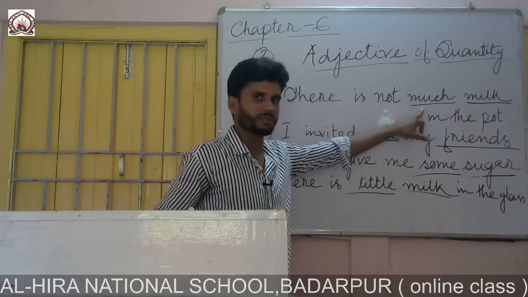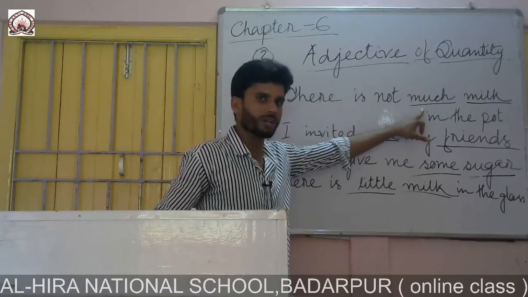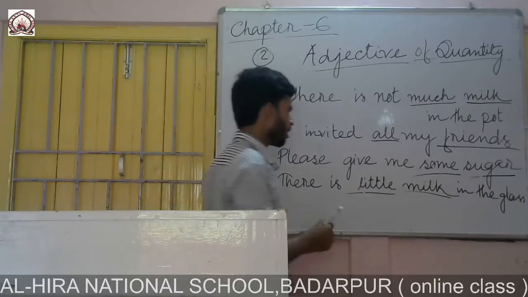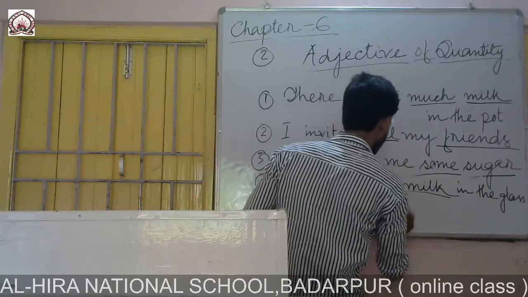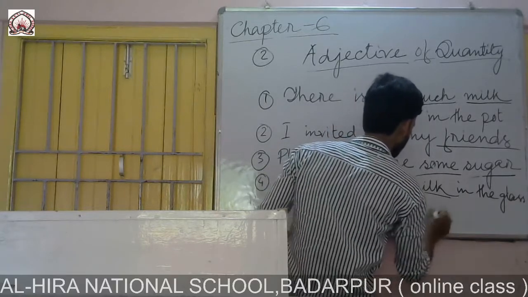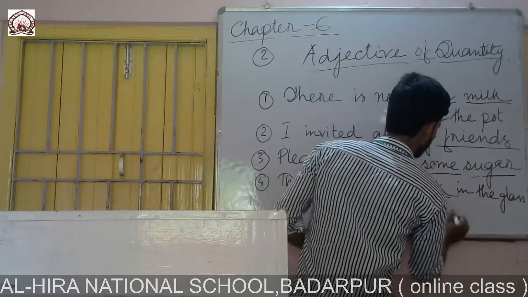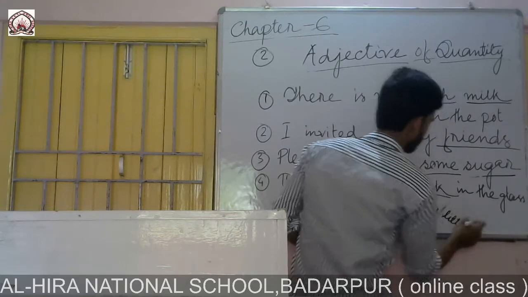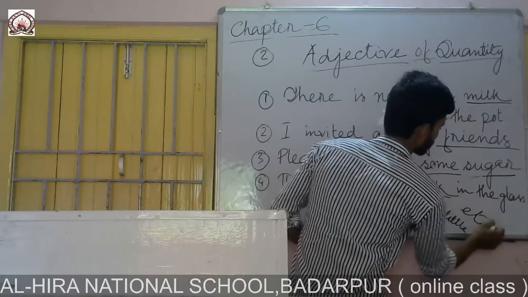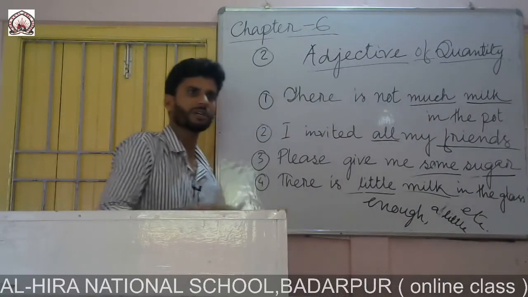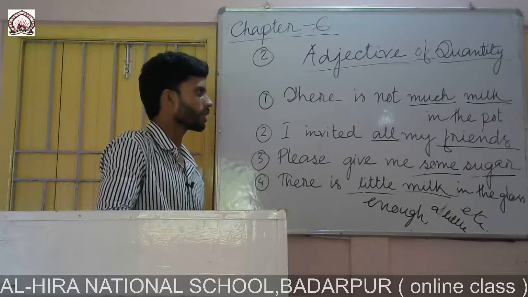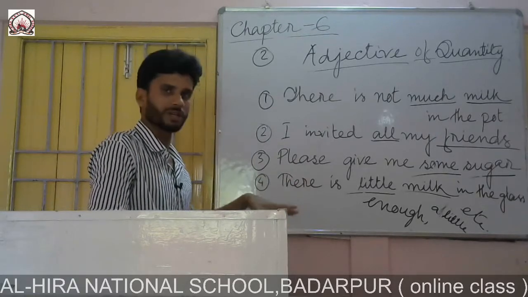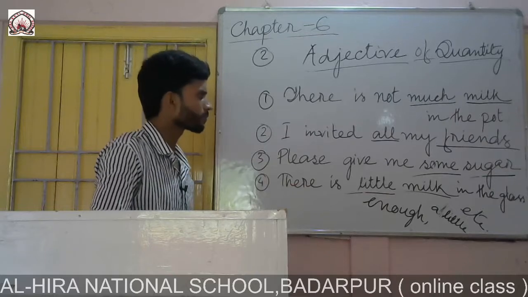Much is talking about quantity. Then all, then some, then little, and there are some other words like enough, a little, etc. There are many adjectives which describe the quantity of a noun or pronoun. You will get these adjectives in the book.